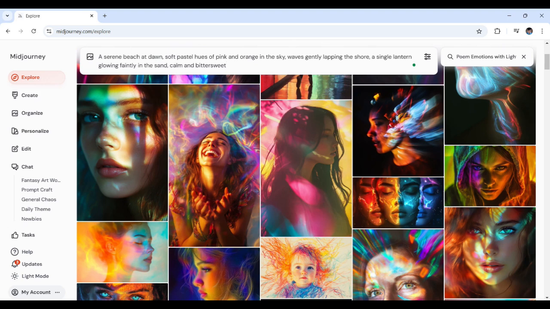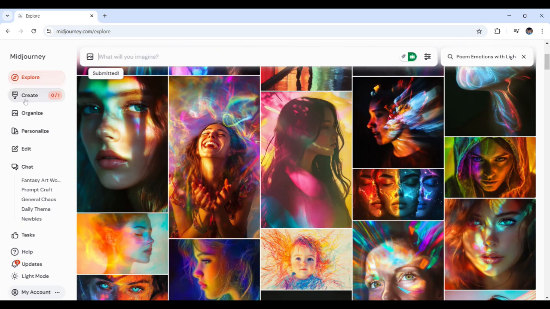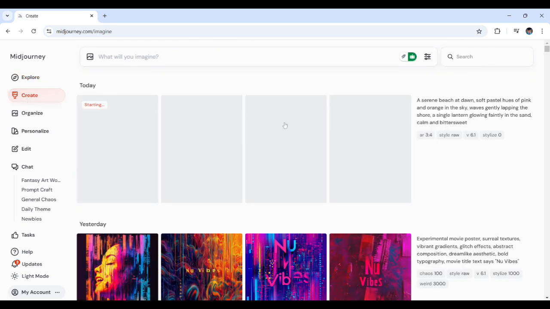Okay, let's send this right about now. As the image renders, think about how you can layer additional details into your poetry visuals. Now notice how the balance between color and objects here, with the details, amplifies the mood. It all depends on the results. So let's give it a moment to see how Midjourney would interpret this one.